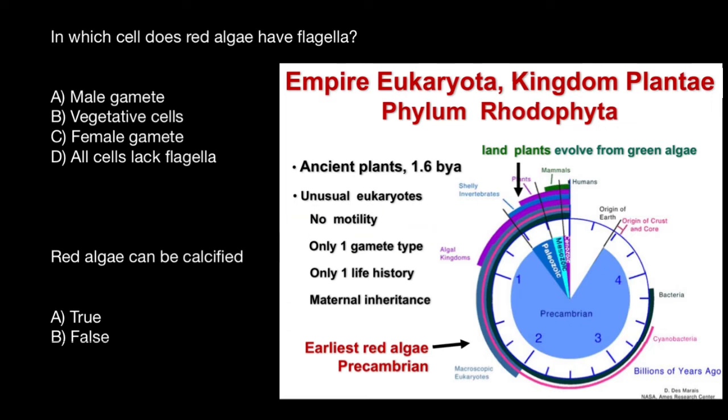So no motility of the gametes, only one gamete type, oogamy, only one life history, which is sporic meiosis, and maternal inheritance, meaning that mitochondria and chloroplast would be inherited through the female gamete. So as you see, in red algae, all the cells lack flagella. Answer D.